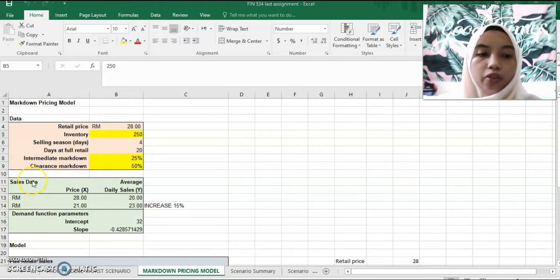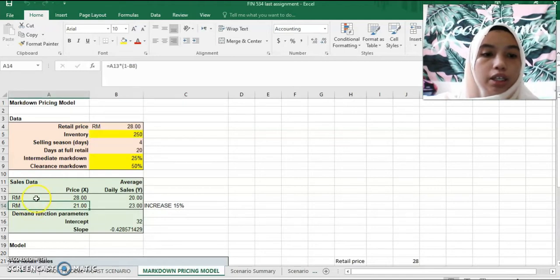Next is the sales data. The first price is the retail price, which is 28 ringgit, and the second price is 21 ringgit, after the retail price has been discounted with the intermediate markdown of 25%. Next is the average daily sales, which is 20.